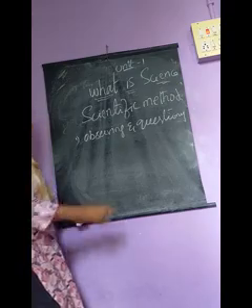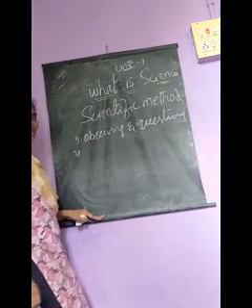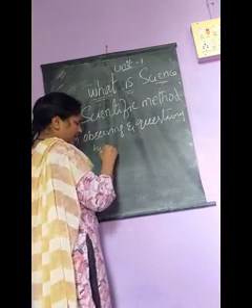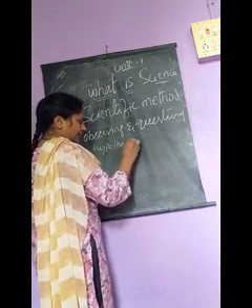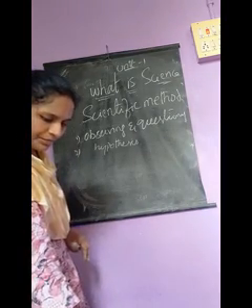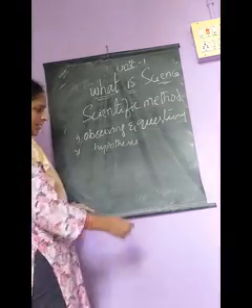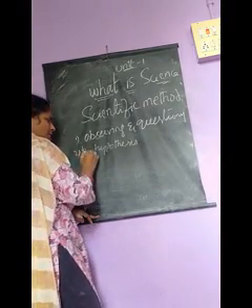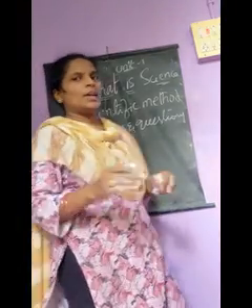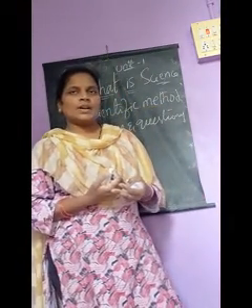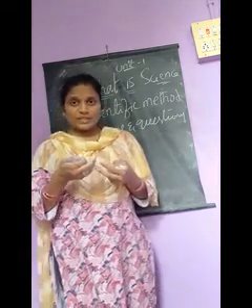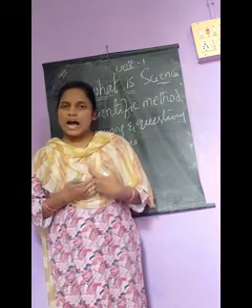The second step is hypothesis, that means forming a hypothesis. What is meant by hypothesis? Expecting an answer: it may be like this. That means prediction, guessing the answer. That is called a hypothesis.